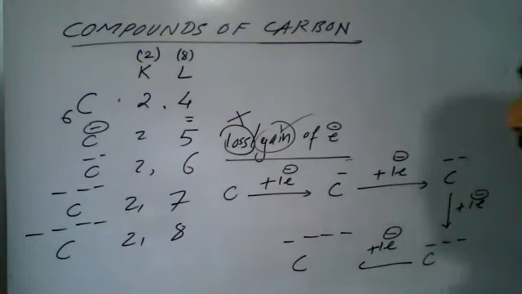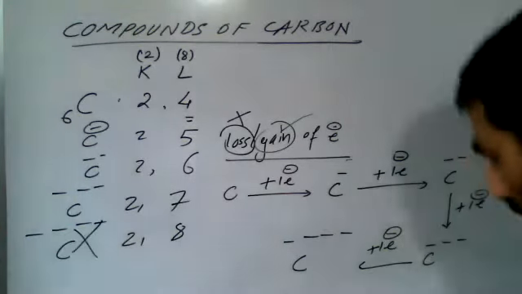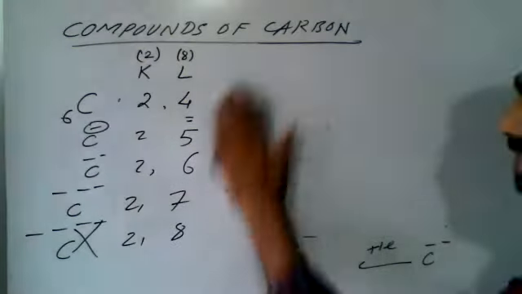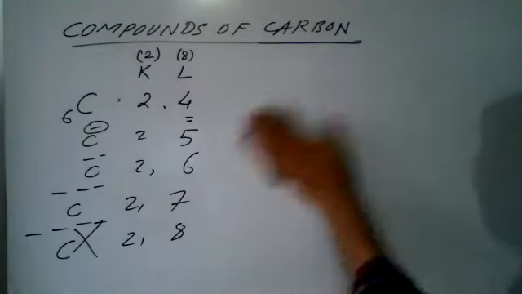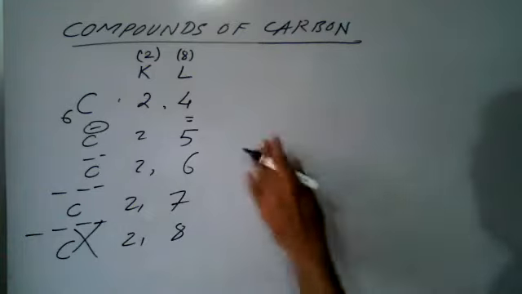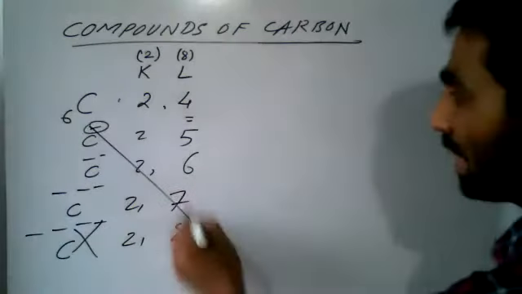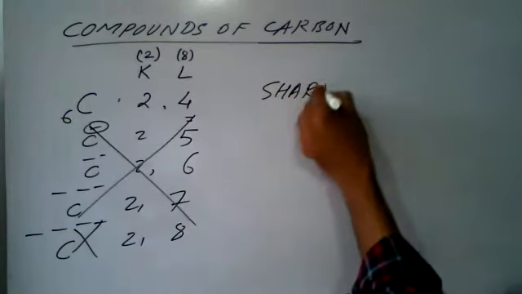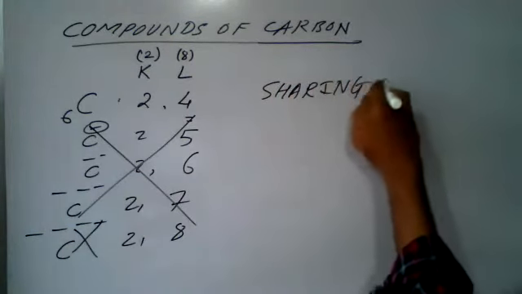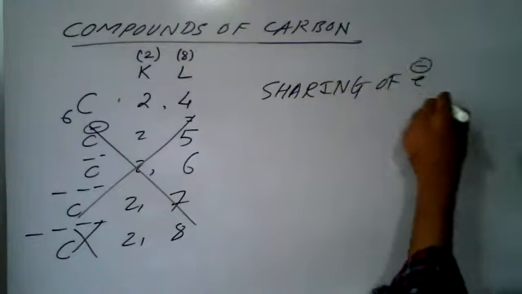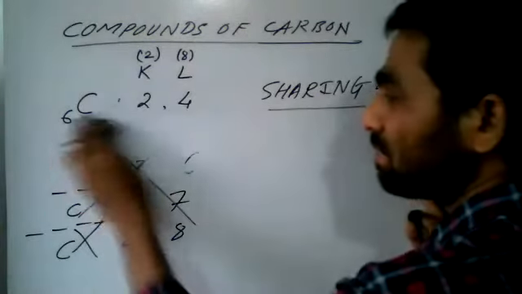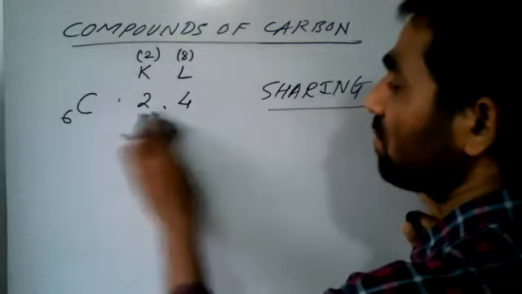So remember, this is also not possible for carbon. Neither the loss of electrons nor the gain of electrons is possible for carbon. What is left? So sharing of electrons will always be the second and last option. The first option was the gain and loss concept. The second option is sharing of electrons.